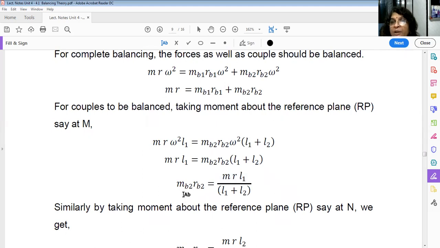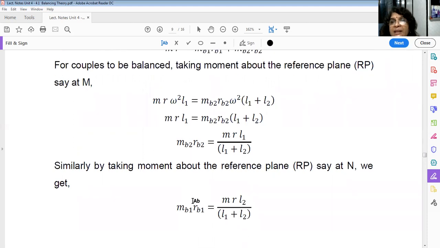You have to find out MB2 and RB2. The product is important. It is not important to find out the separate values of MB2 and RB2. That is in the designer's hand. You can decide. If you take a smaller M, R will be larger. If you take a larger M, R will be smaller. So for us, only the product is important.